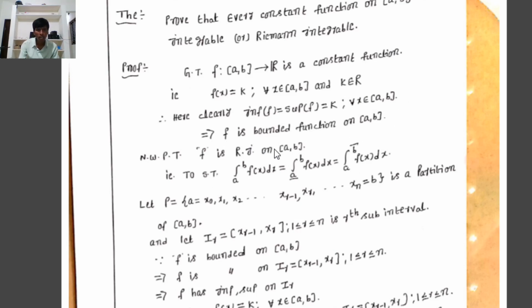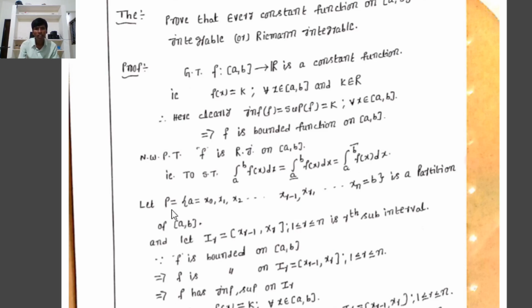Now we have to prove that f is Riemann integrable on the closed interval [a, b]. It is enough to show that integration a to b of f of x dx equals integration a lower bar to b of f of x dx, which equals integration a to b bar of f of x dx. Integration a lower bar to b means the lower Riemann integral, and integration a to b bar means the upper Riemann integral.